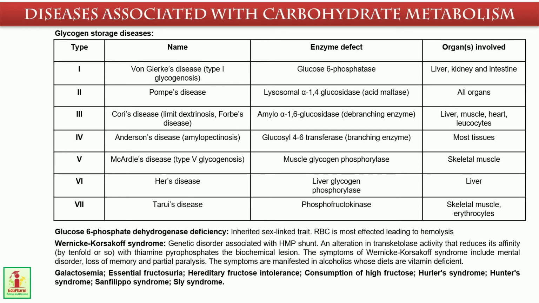The second one is essential fructosuria, then hereditary fructose intolerance and consumption of high fructose. These are fructose related metabolism disorders. And the rest are Hurler's syndrome, Hunter's syndrome, Sanfilippo syndrome and Sly syndrome.